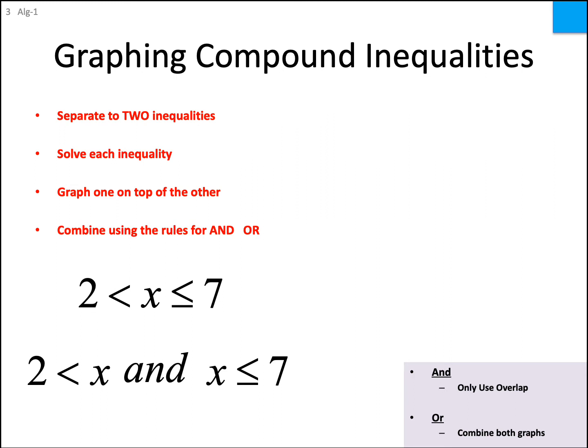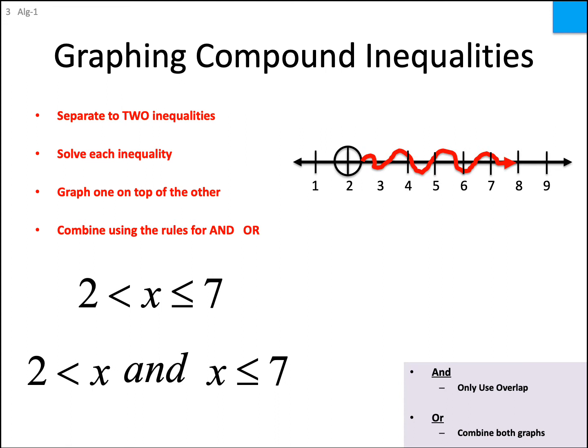Well, luckily for us, it's been solved. Like I said, we'll get to one that truly needs to be solved after we do one more example. Okay, so I need to graph both of them. So it says x is bigger than 2 and x is less than or equal to 7. So you'll see why I'm using 1 through 9.